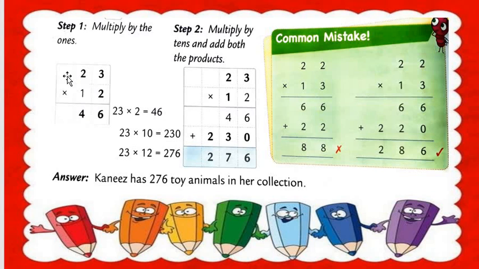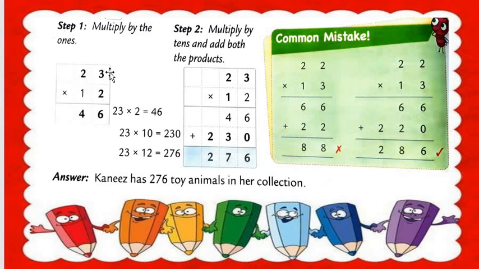Understood? So what to do? 23 multiply by 12. Step number 1 is multiply by the ones and step number 2 is multiply by tens and add both the products. 23 multiply by 12. 2 3s are 6. How many, all students? 2 3s are 6 and 2 2s are 4.